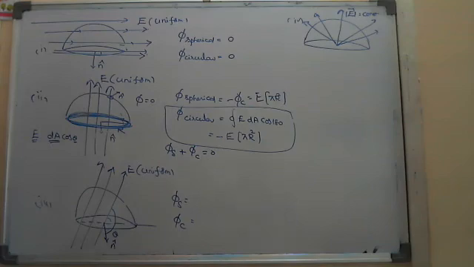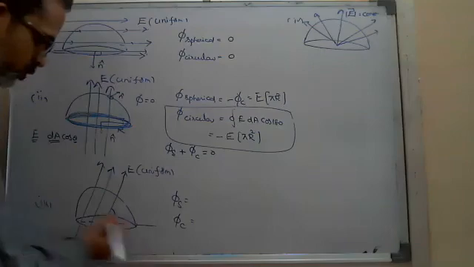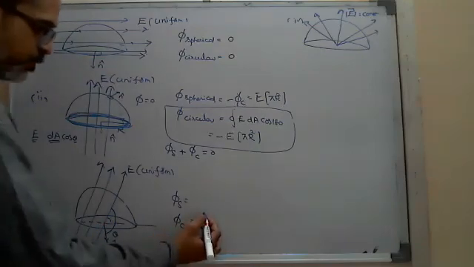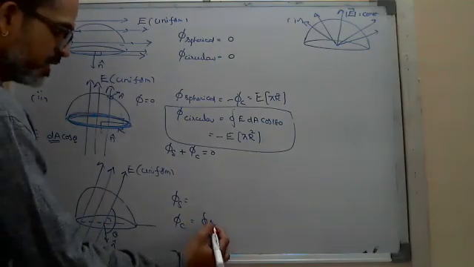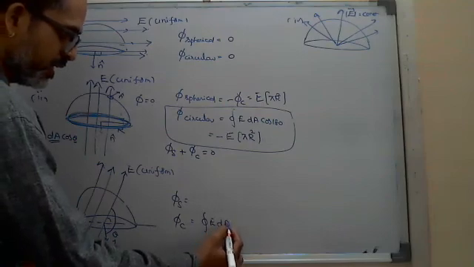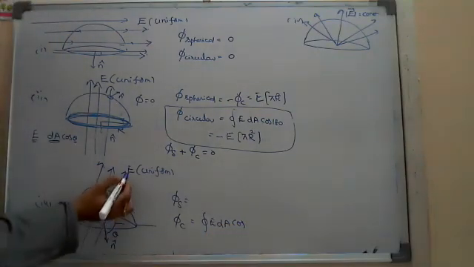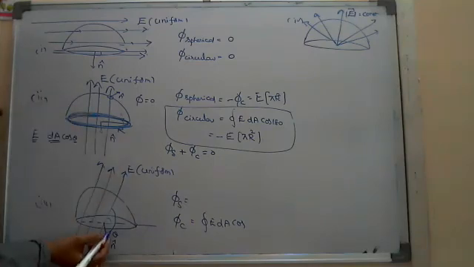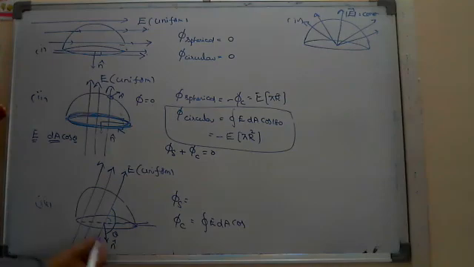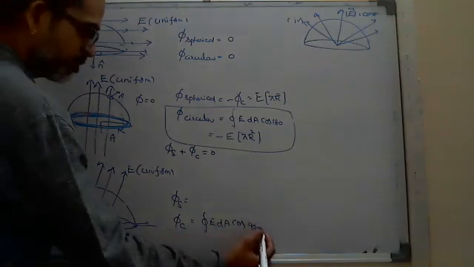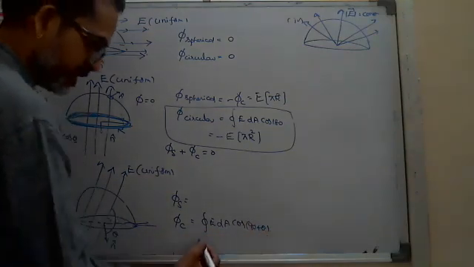Understood? Yes, sir. Then the flux through the circular face means the closed integral of E dot dA cos of the angle between the normal and E, that is 90 plus theta, because it is given with the horizontal. That is minus sine theta.